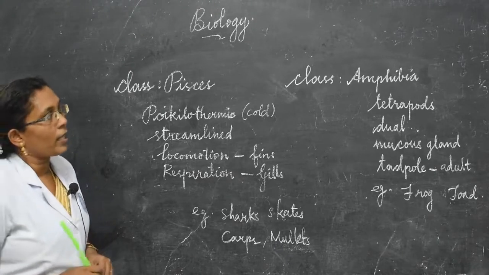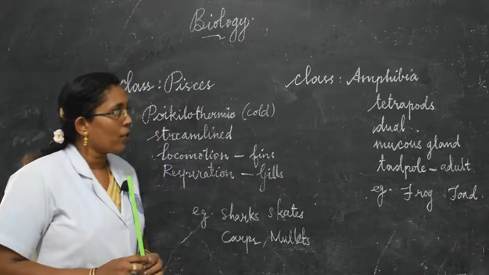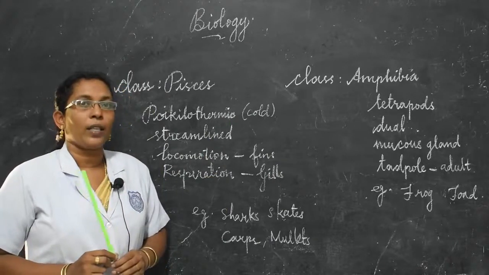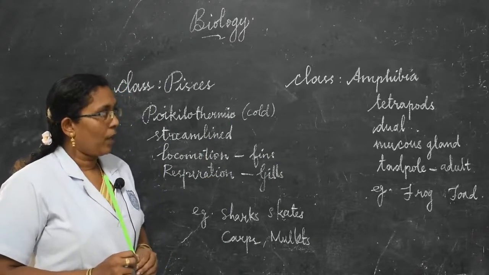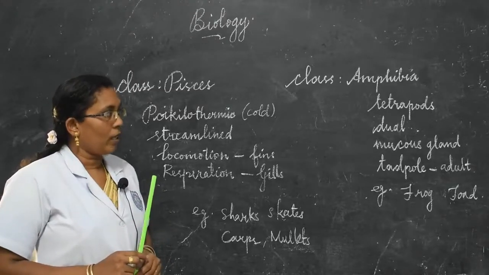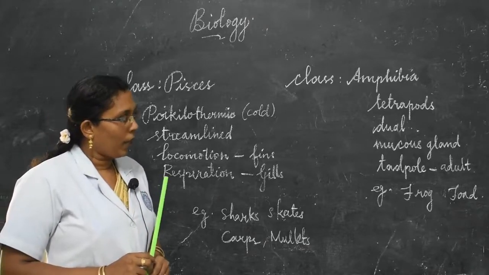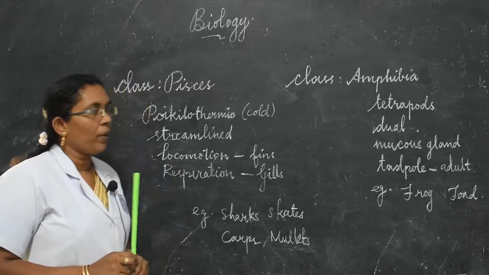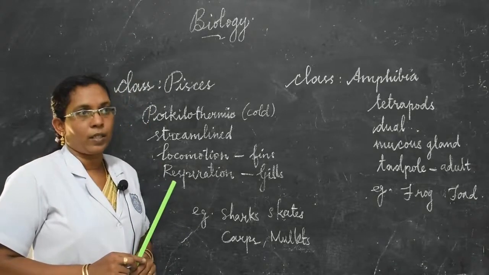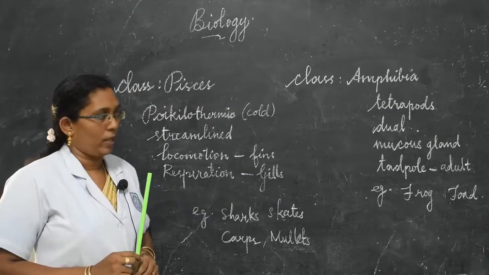The next class, Amphibia. Class Amphibia, they are the first formed 4-legged animals, so they are called tetrapods. They have a dual adaptation, that means they live on land and in water. The body is moist, that means the skin contains mucus glands that secrete mucus.